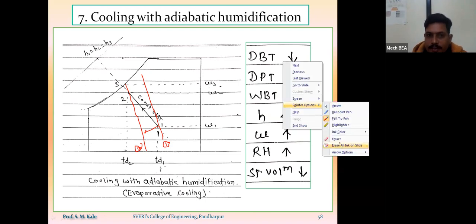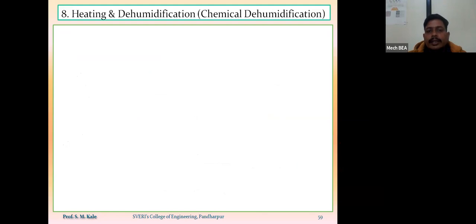Now the last process is called the heating and dehumidification process. This process is also called a chemical dehumidification process, and it is mainly required for various industrial processes, or in various industries. We require this heating and dehumidification process.